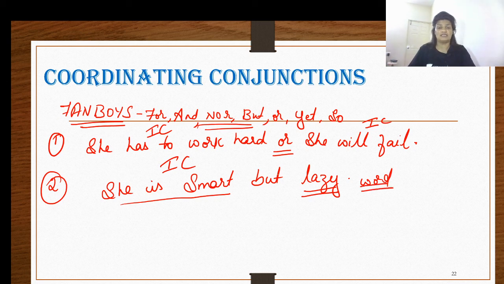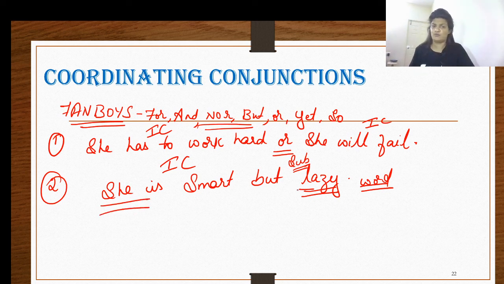I did not introduce the subject over here, but you are supposed to understand that she is smart and lazy is relevant to the same subject we are talking about, that is she. So it is pretty much understood that we are talking about the same subject, and the same verb is applicable over here. That's the reason we have omitted she is lazy.